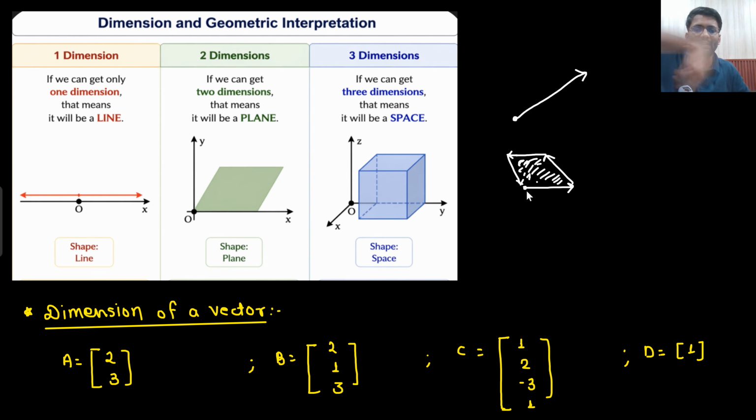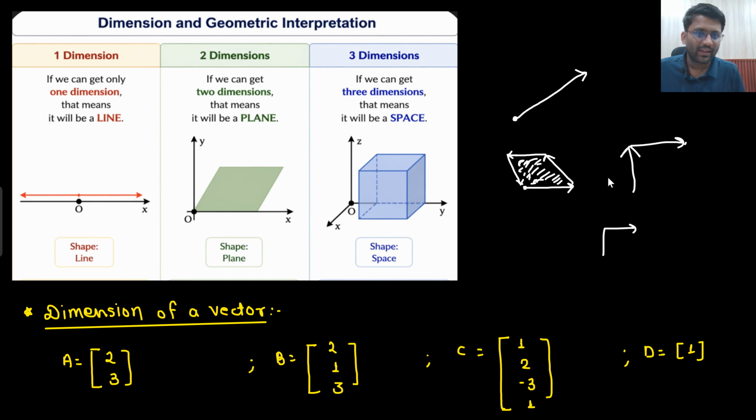So you will be able to cover the whole plane. And if there are three dimensions, what will you be able to cover? Full space, right? That means you go this side, then this side, and then come out of the screen. Then you are coming into the space.